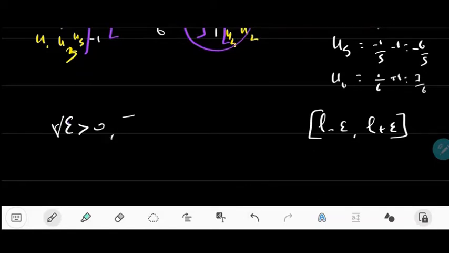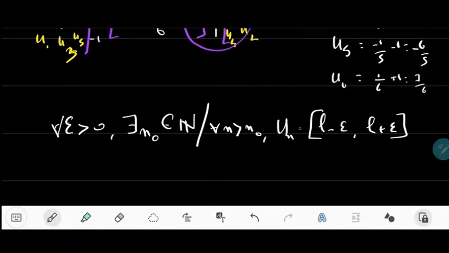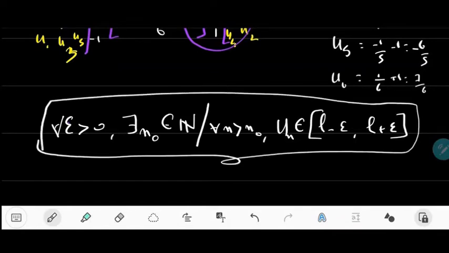So you can find a starting point that I will call n0, an index that belongs to N, such that for all n greater than n0, the elements after the one given by un0, the elements un belong to the interval L minus epsilon, L plus epsilon. So this is what we call the definition of the limit.